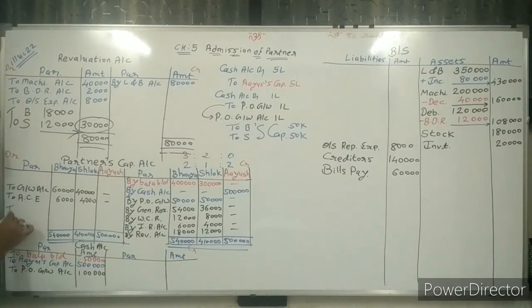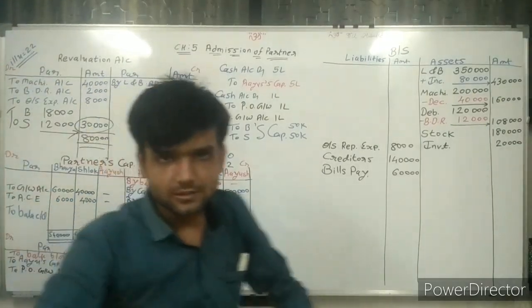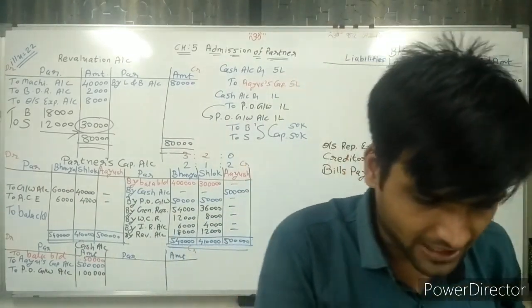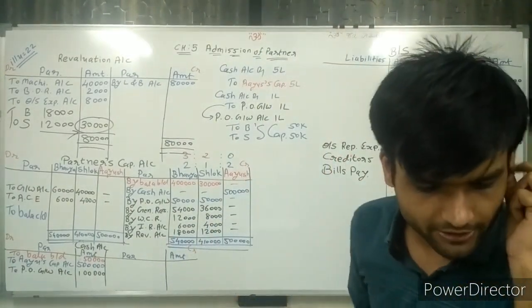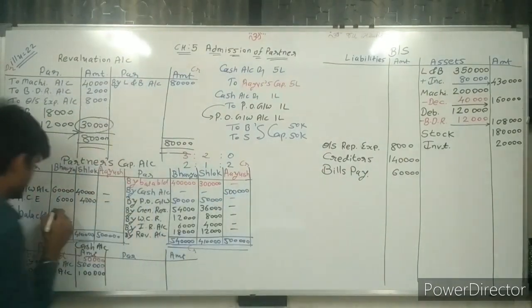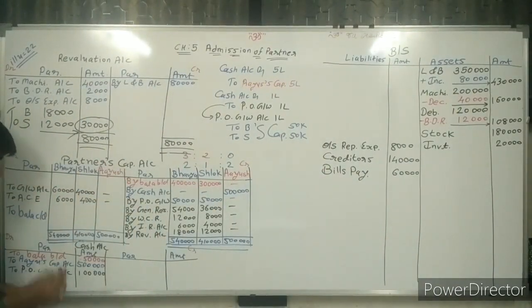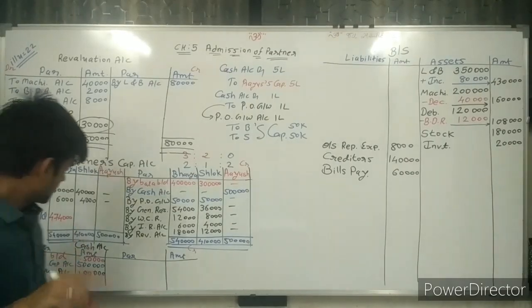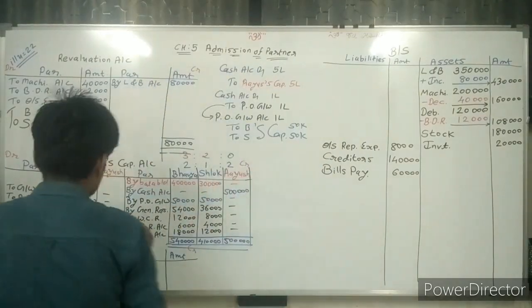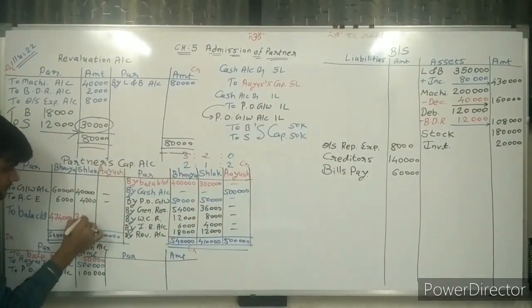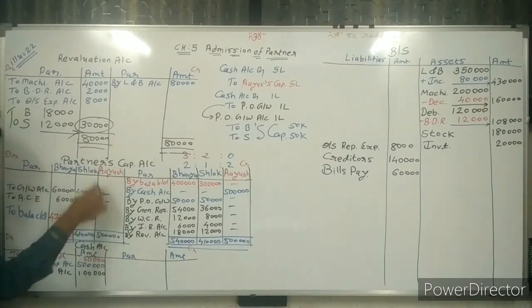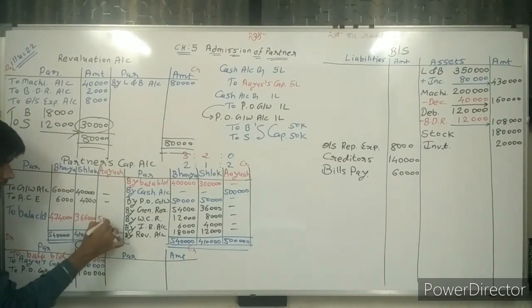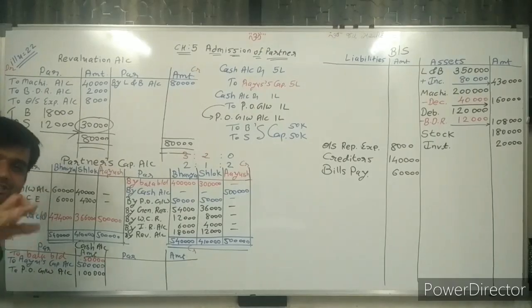After deducting we get the balance carried forward, which is 474,000 and 366,000. And here nothing is deducted. 5 lakh, sir, as it is, no change.